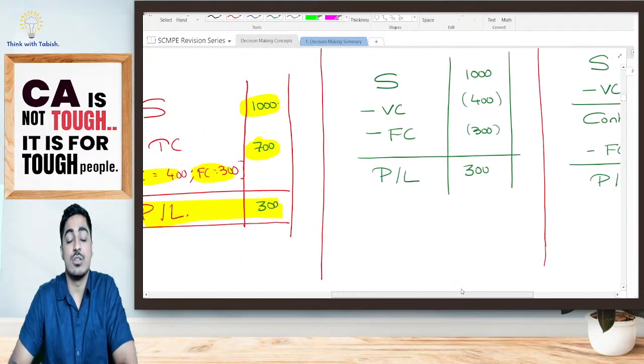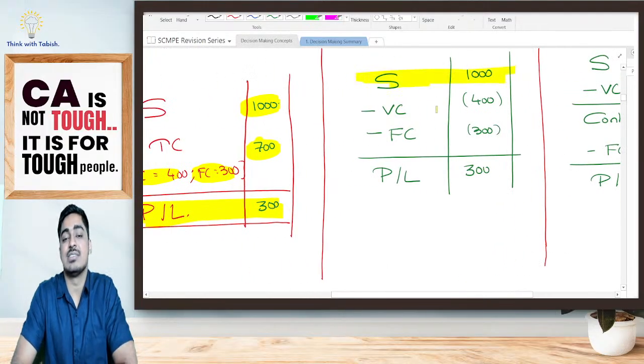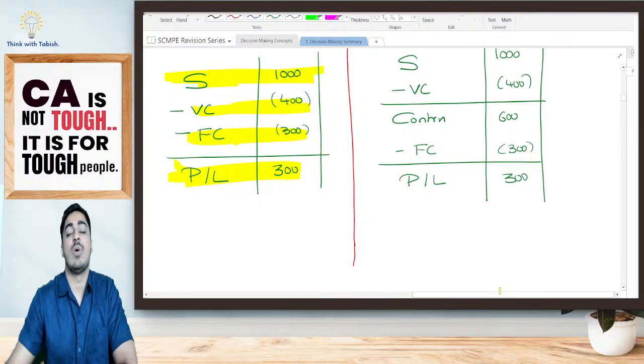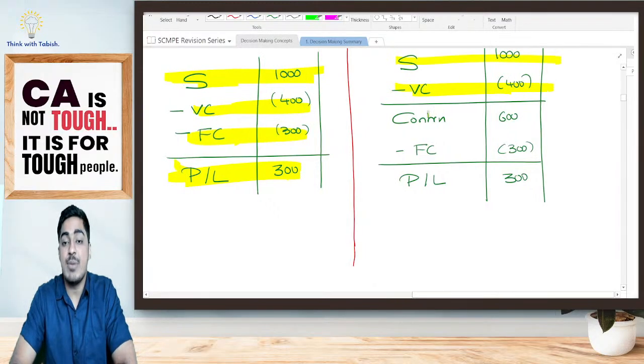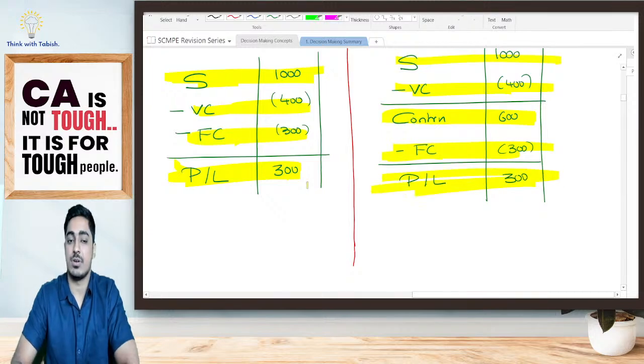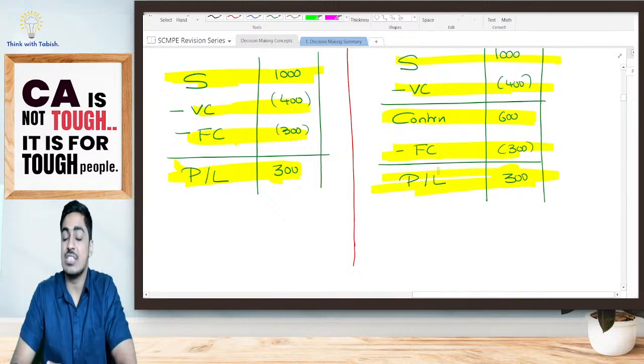Fine. I can also write it as sales minus total cost, which is my variable cost and fixed cost. That will also give me my profit or loss. Now I can also write it as sales minus variable cost; this amount I will write as my contribution. From that I will reduce my fixed cost, and I will get my profit or loss. The ultimate answer is the same. There is no difference.